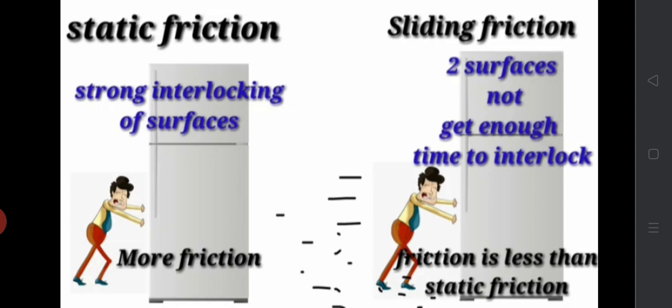But in the case of sliding friction, the object starts moving, so two surfaces do not get enough time to interlock. So friction is less than static friction. So it is very easy to move the box already in motion than to get it started.